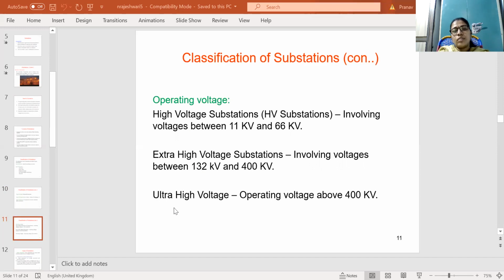And ultra high voltage substations operate at voltages above 400 kV. These ultra high voltage substations are used for transmitting the power above 400 kV lines.